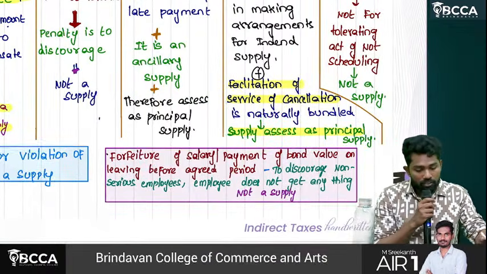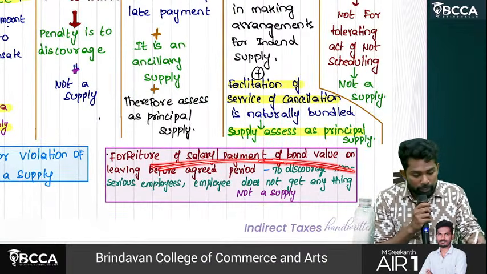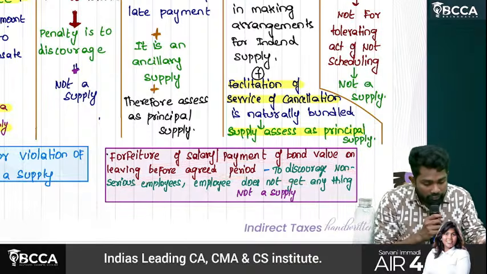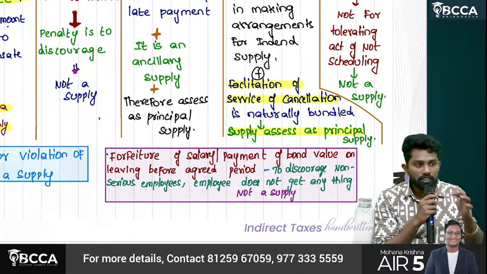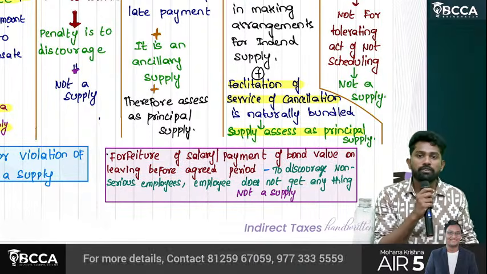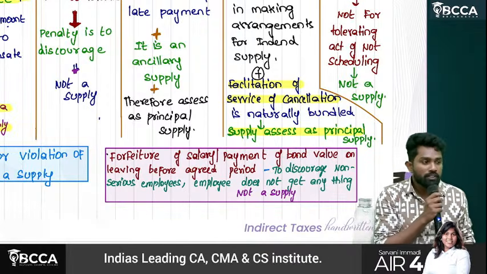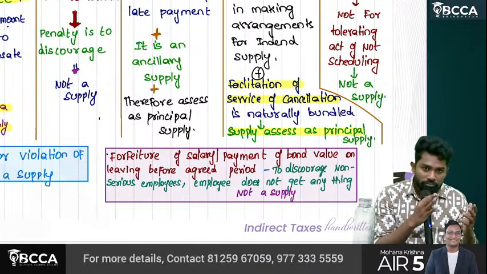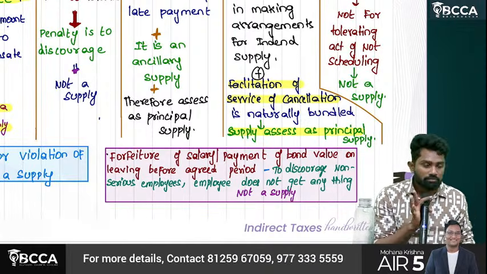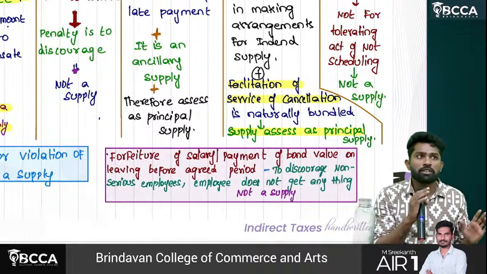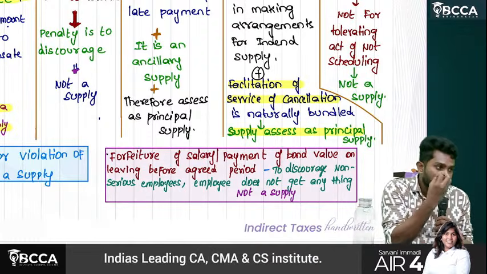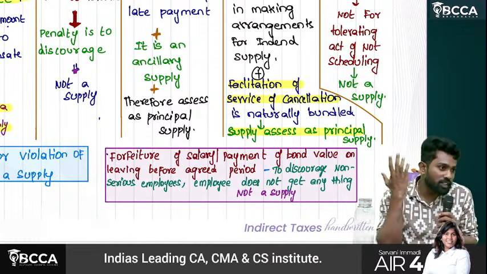Okay. Then forfeiture of salary or payment of bond value on leaving before the agreed period. These days, all the PSUs or most of the companies are asking you to execute a bond. Sir, if you join as a fresher, even though you have knowledge, at least CA and CMAs will have some practical knowledge.